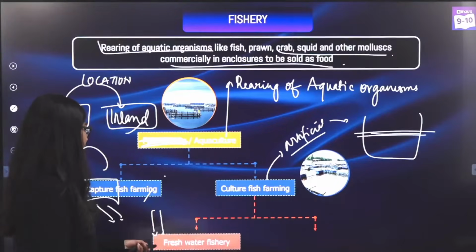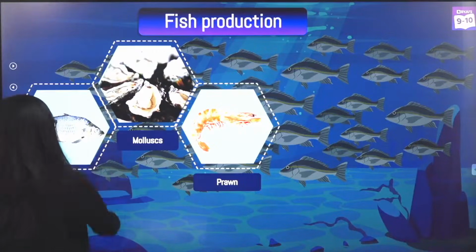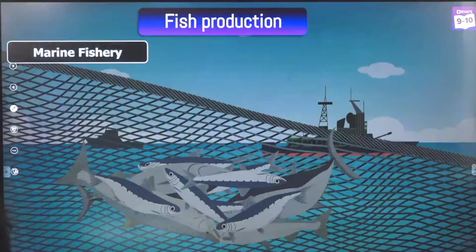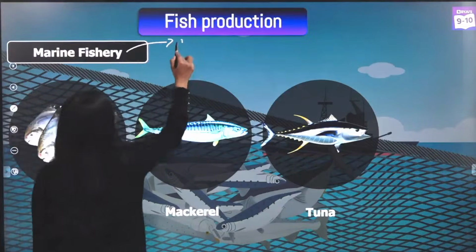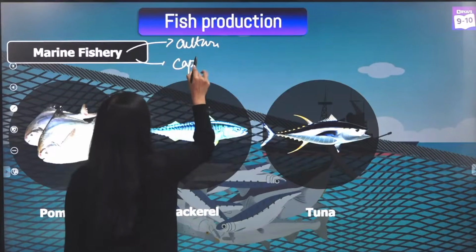Very quickly, here again you have freshwater and marine, like I already told you. In fish production, finned fishes, mollusks and prawns are there. These are some extra slides for all of you. In marine fishery, like I told you, you can culture it, or they will capture it.